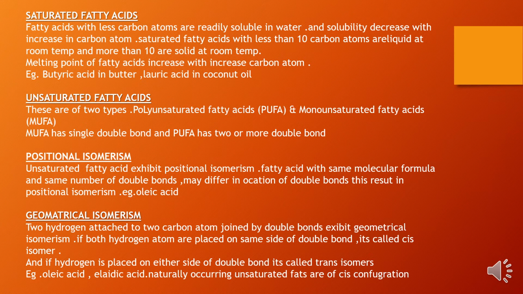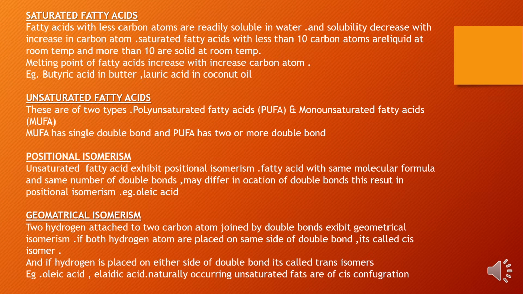Unsaturated fatty acids have isomerism in them, like positional isomerism. Unsaturated fatty acids exhibit positional isomerism. Fatty acids with the same molecular formula and same number of double bonds may differ in the location of double bonds. This results in positional isomerism. An example of an unsaturated fatty acid that exhibits positional isomerism is oleic acid.